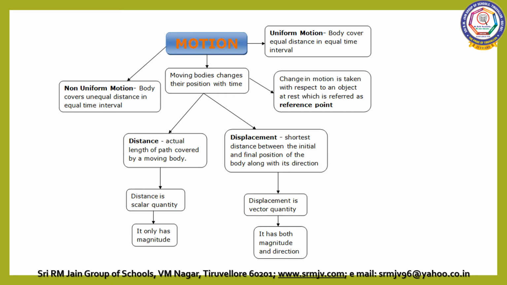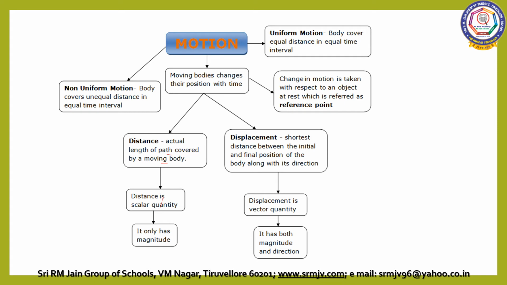Now let us see the mind map. Motion. What is motion? Moving bodies change their position with time. So two physical quantities: distance and displacement. Distance is the actual length of the path covered by a moving body. Distance is a scalar quantity, it has only magnitude.